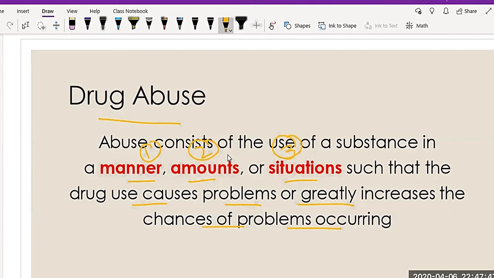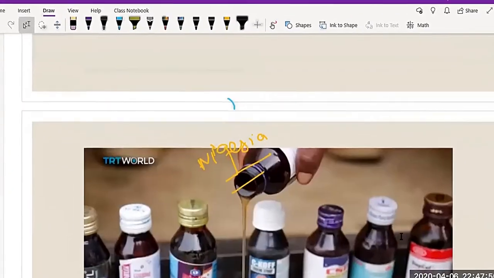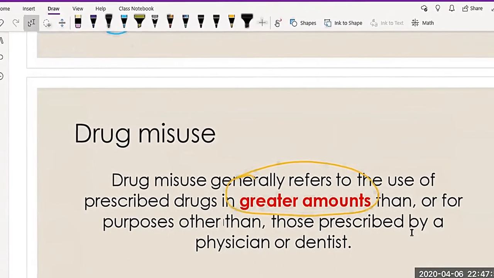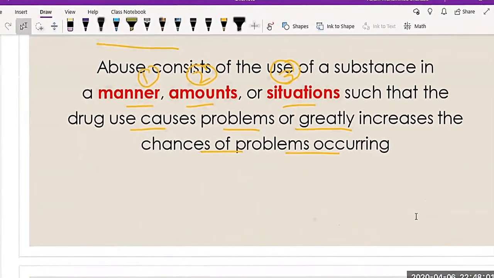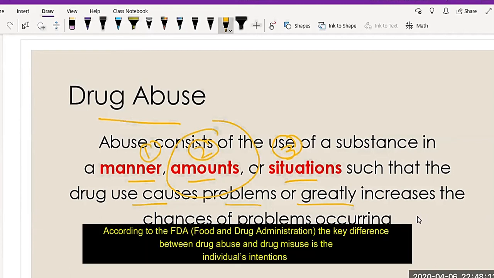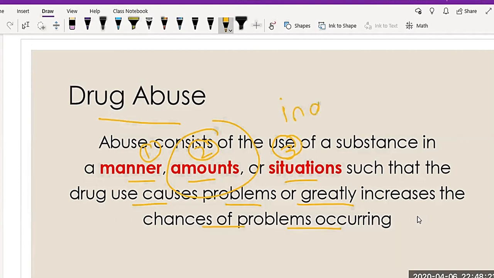But the question is, when we talked in the previous slide about drug misuse, we were also talking about the same thing, greater in amount. Then we're talking in this slide as well about the same content, like the amount. So what is the difference between both of them? According to the FDA, the Food and Drug Administration, the key difference between drug abuse and drug misuse is the individual intention.